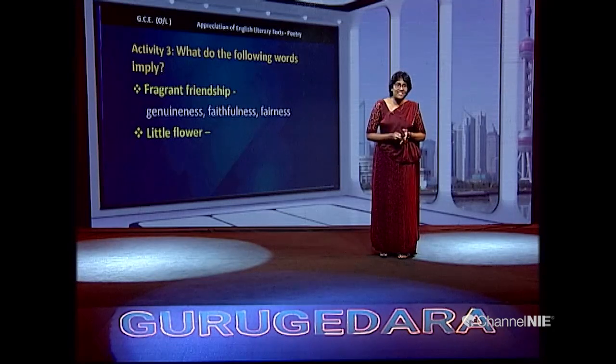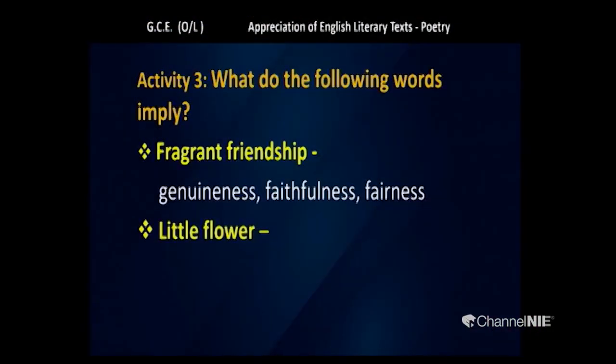Look at the next set of words, little flower. When we mention little flower, you think of a very little, small flower. Are you going to interpret it that way in literature? My dear students, what is your answer for this?